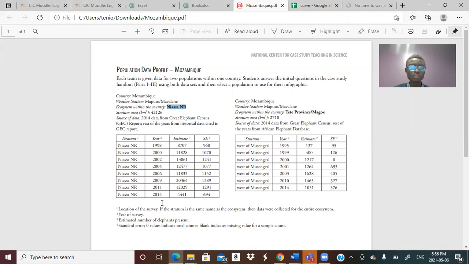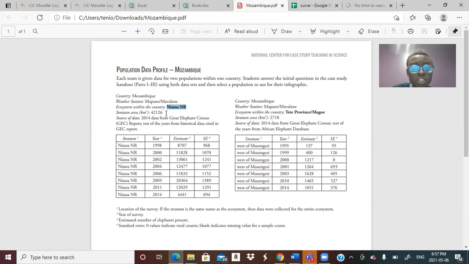But from 2009 to 2014, this population decreased far more than this population. From 20,000, it became 4,000 in 2014. In 2003, from 1,628, it became 1,051, which is a decrease, but is not as bad as this decrease. So that's another reason why this area must receive conservation funding rather than this area.